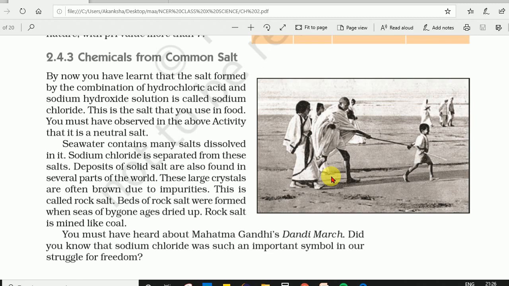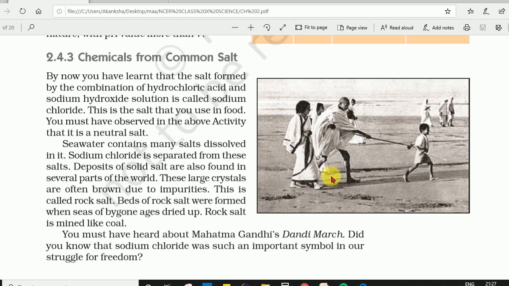Because sea water has many minerals, as some rocks present in its seabed slowly and gradually dissolve and form sodium chloride, magnesium chloride, and many more salts. By the evaporation of sea water we get the salt, and that salt is purified in the industries, then iodized, packed and sent to us, right?